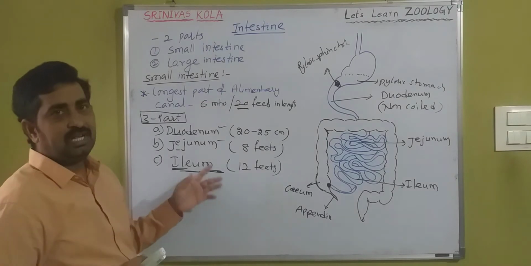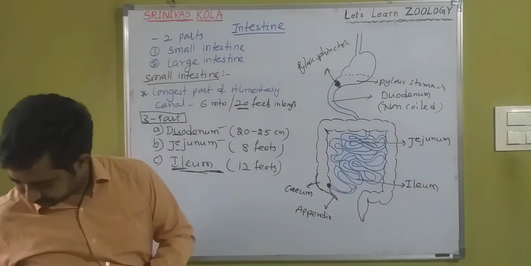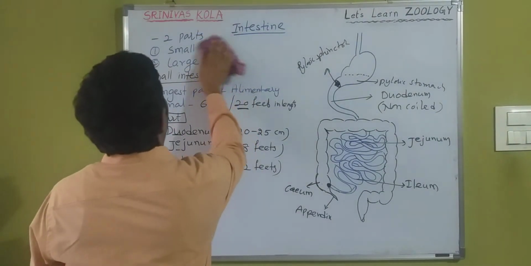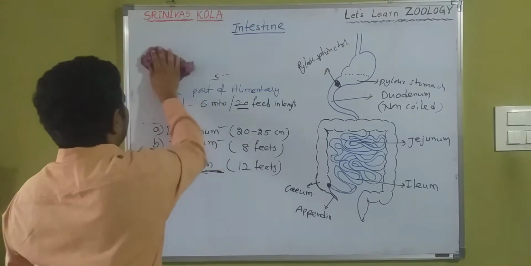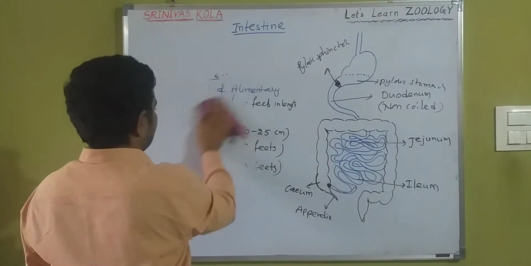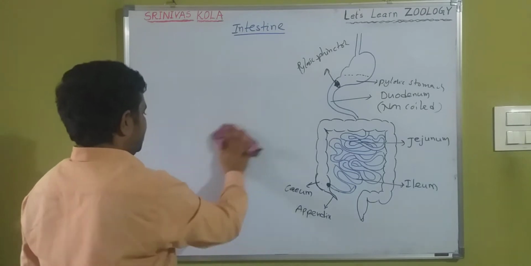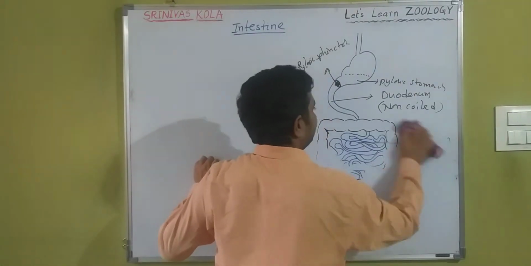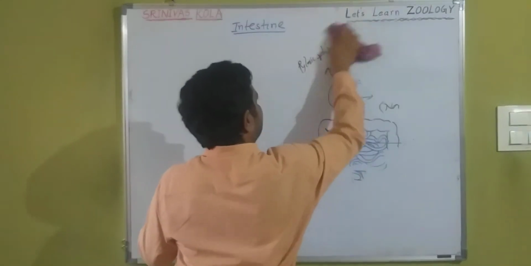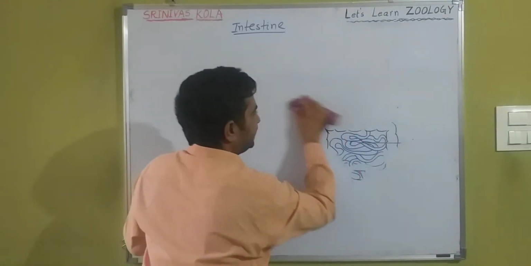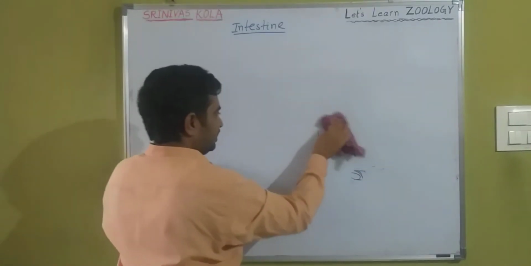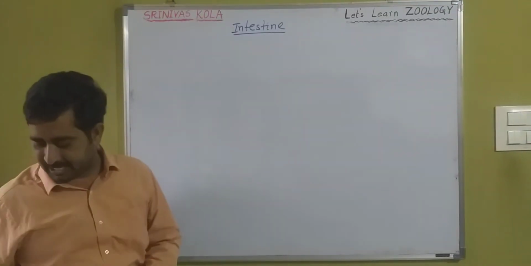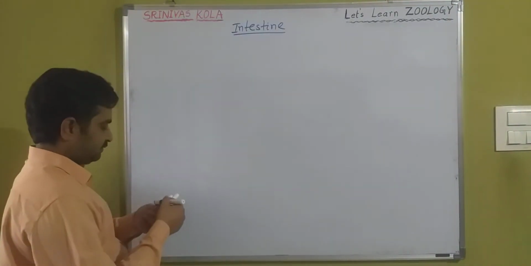Now we will discuss the TS of intestine. Okay. The alimentary canal is made up of four layers. The outer serosa or parietal peritoneal membrane is followed by the muscular layer, then the submucosal layer, and the innermost layer is called the mucosal layer. There are four layers. Okay na?